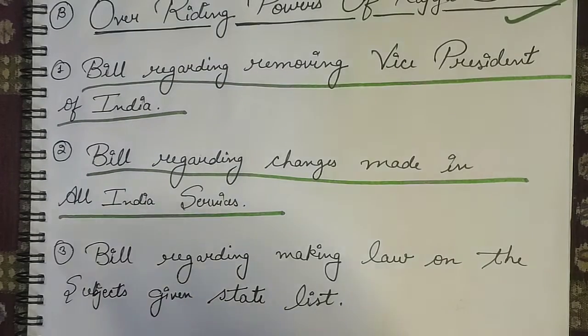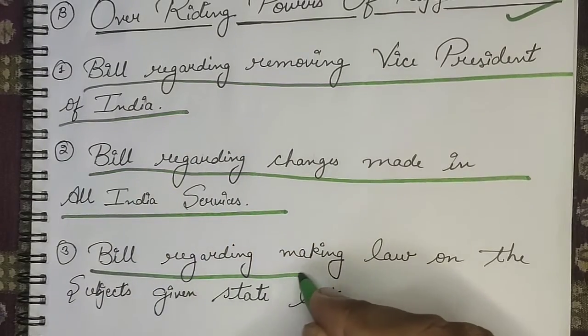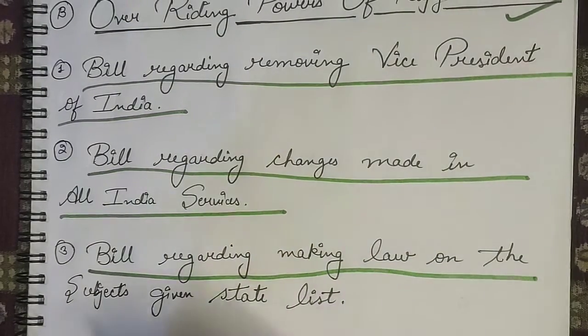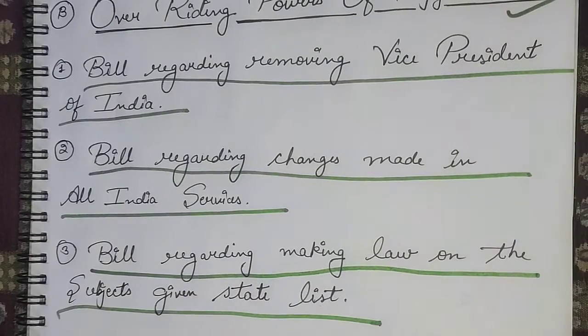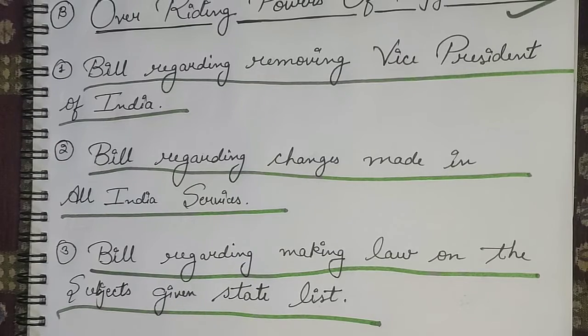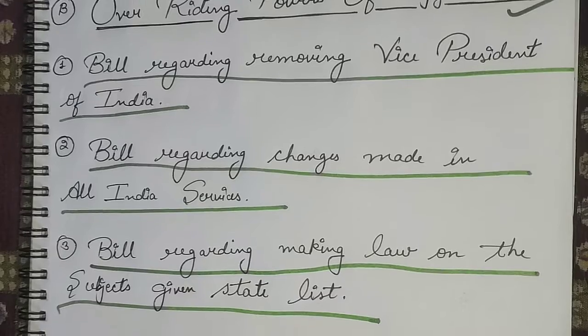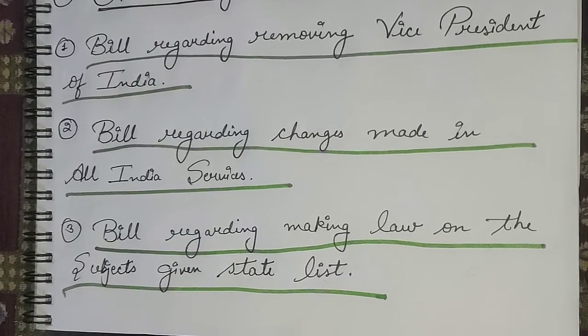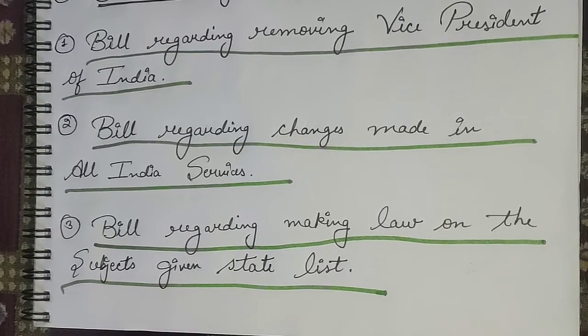Now we will move towards the last segment of today's topic, that is, the bill regarding making law on the subjects given under the state list. As we all know very well, in the Constitution of India there are 12 schedules. Out of them, the 7th schedule is concerned with the lists. There are 4 lists. The first list is the union list, the second is the state list, the third is the concurrent list, and the fourth is the residuary list.